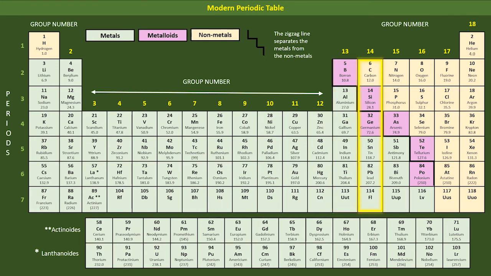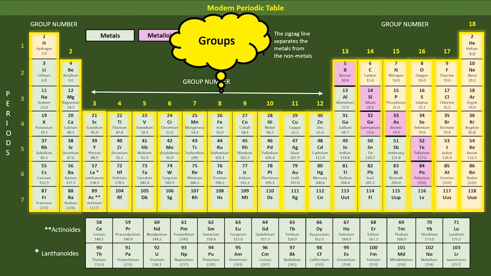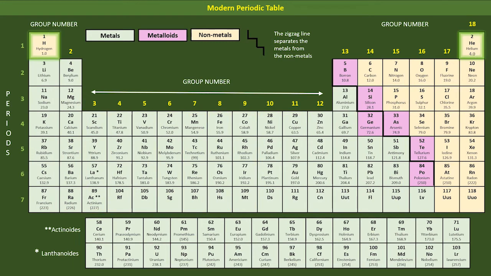Trends in the modern periodic table. Valency. The valency of an element is determined by the number of valence electrons present in the outermost shell of its atom. Atomic size. The term atomic size refers to the radius of an atom. The atomic size may be visualized as the distance between the center of the nucleus and the outermost shell of an isolated atom. The atomic radius of a hydrogen atom is 37 pm, picometer. 1 pm equals 10^-12 m.